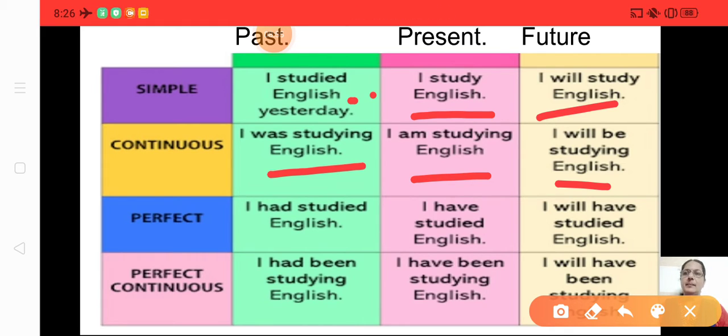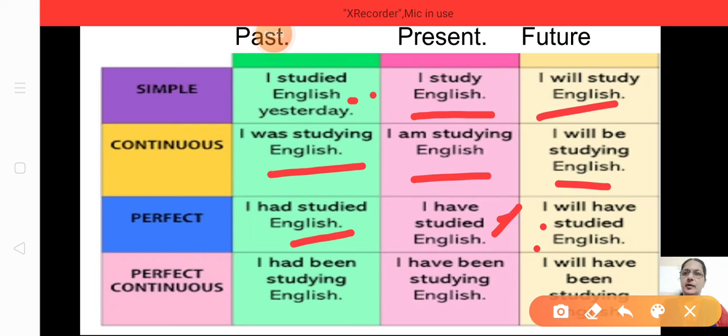Okay? Then present perfect tense, I have studied. Always it should come, have or has for present perfect tense. For past perfect, only had. I had studied. Studied is a participle, past participle. And future perfect will be I will have studied. This table, if you remember, you can write any type of sentences.